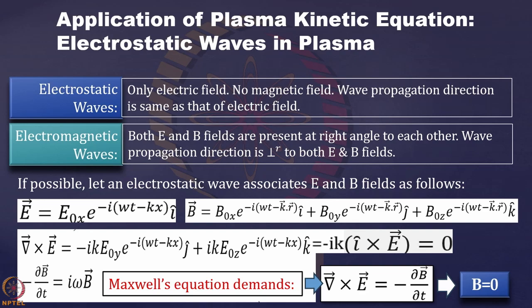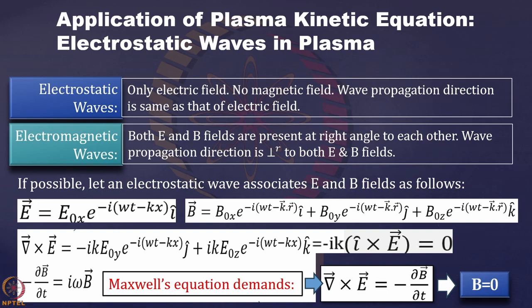So let us assume that the wave is propagating in the x direction. As you can see here, we have taken an expression for the electric field as E0x e to the power minus i(omega t minus kx) times i, where i is the unit vector, so it is propagating in the x direction. Now, if possible, let us assume that a general magnetic field is also possible for such electrostatic waves, and that it may have components in the x, y and z directions, as we have written here.